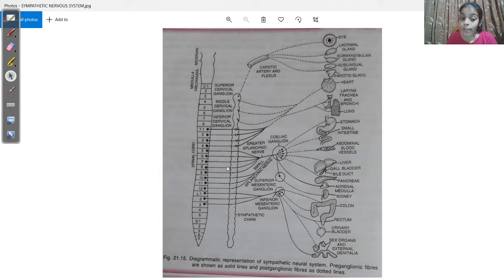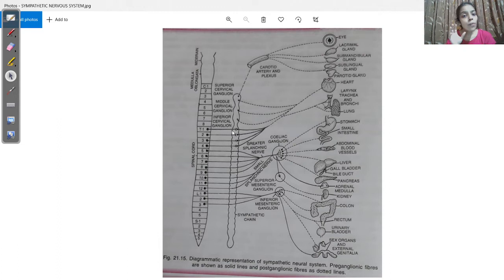These nerve fibers will be called preganglionic nerve fibers. Preganglionic, why such a name? Pre means before. So before they meet a ganglion, these nerve fibers emerge. That is why the name preganglionic nerve fiber.